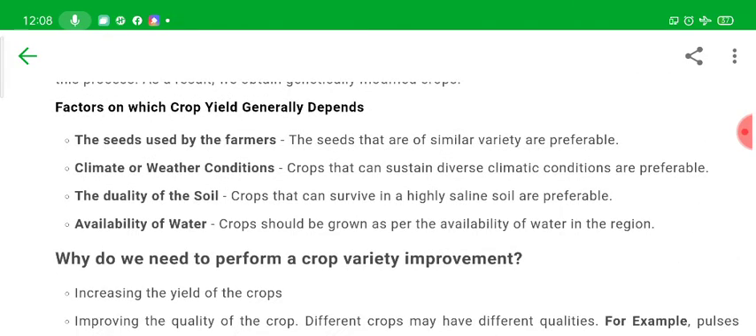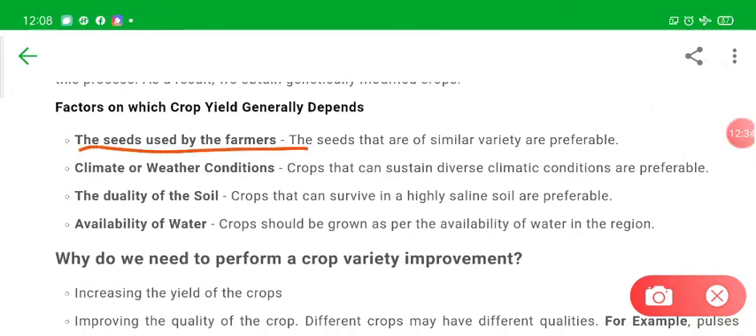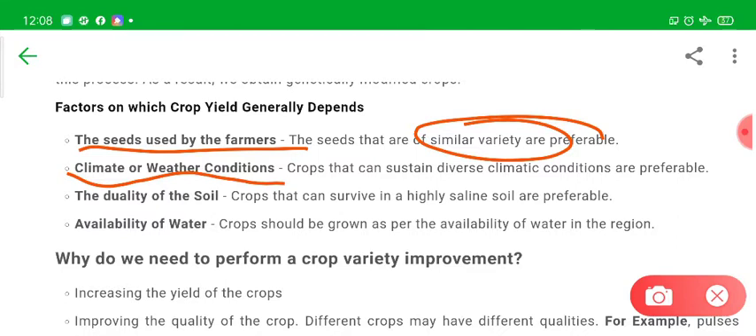Then come the factors on which crop yield generally depends. These factors are, first, that the seeds used by the farmers should be of similar variety, then only the crop will be good. Then climate or weather conditions: the plants or crops should be capable of growing in diverse climatic conditions.